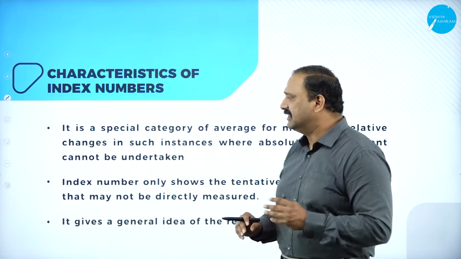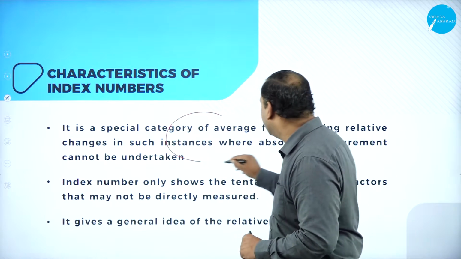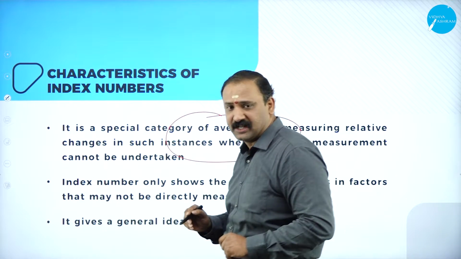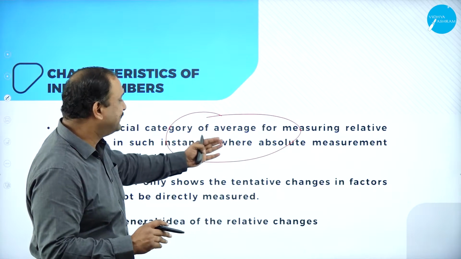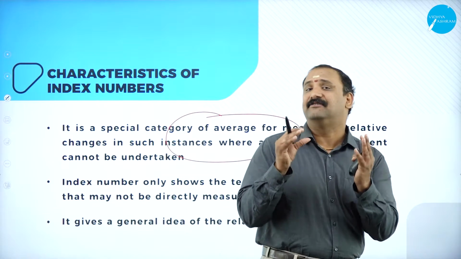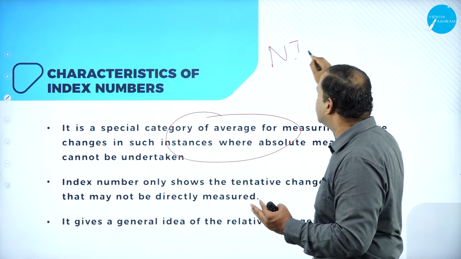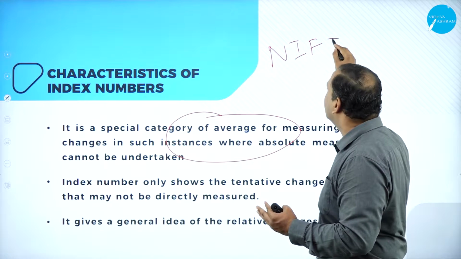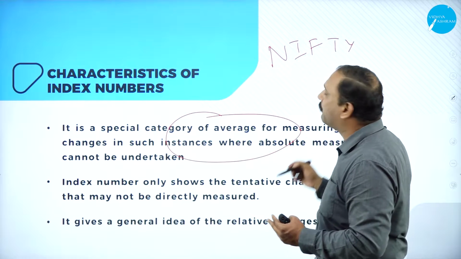Now, moving further, the characteristics of this index number. It's a special category of average for measuring numbers. So that's why I would like to say that it is used on a relative basis where the absolute measurement cannot be undertaken. It's a relative average. So when I say this word Nifty, that means the National 50 Index altogether, which is very, very important for us.